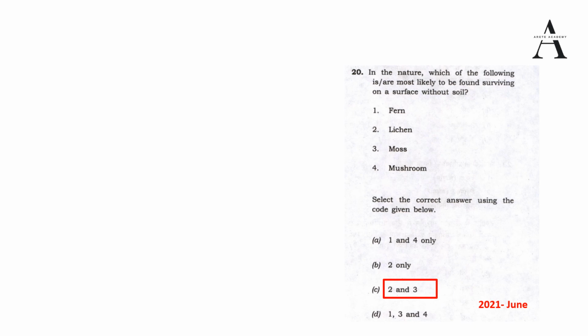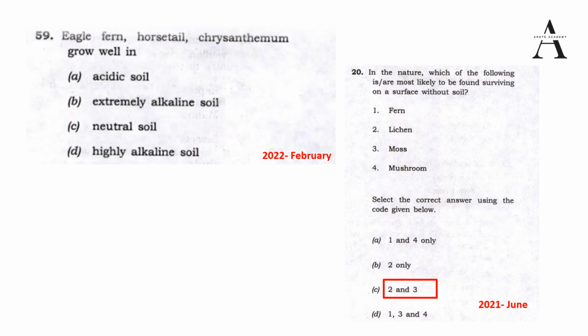Okay, now let's see the question which was asked by UPSC in 2022 February. They have asked: eagle fern, horsetail and chrysanthemum, they grow well in what? So they grow well in acidic soil. So now is this clear?